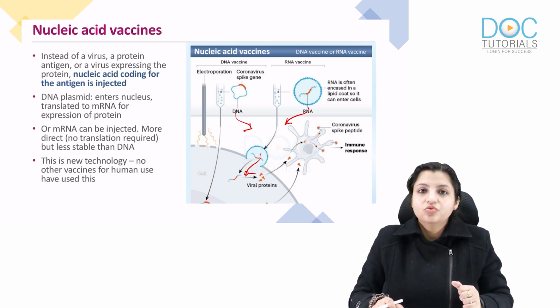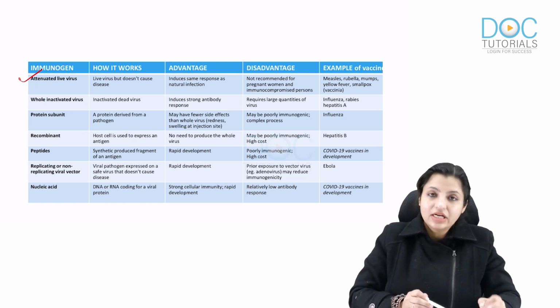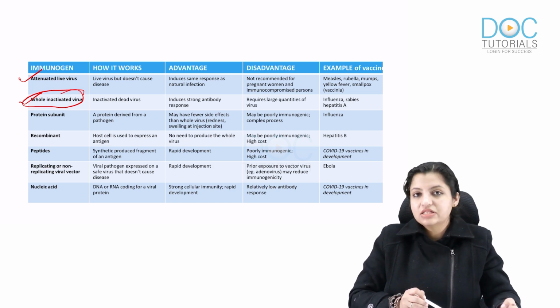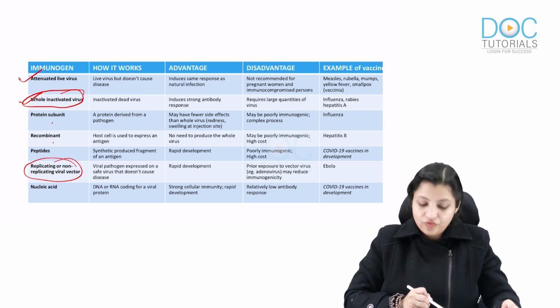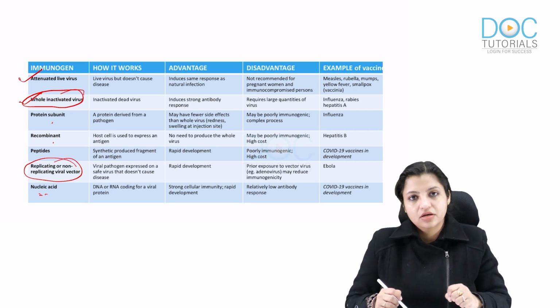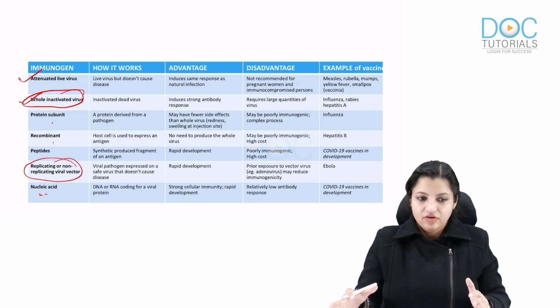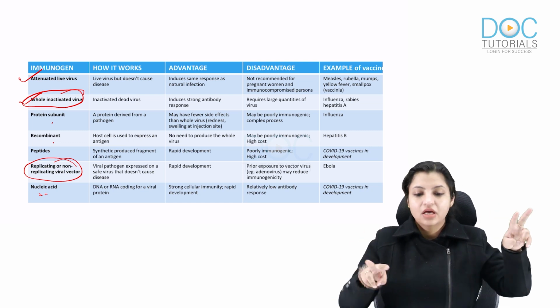Okay, so in general for vaccines, remember we can have an attenuated live virus, or we can have a whole inactivated virus. This whole inactivated virus is basically Covaxin. Or we can have a protein subunit, recombinant, or peptide vaccine. We have a viral vector vaccine which is your Covishield, and last, nucleic acid vaccines are being developed for COVID, and have been launched in other countries. So this is about COVID vaccines, but in India we have typically targeted two vaccines, Covaxin and Covishield.